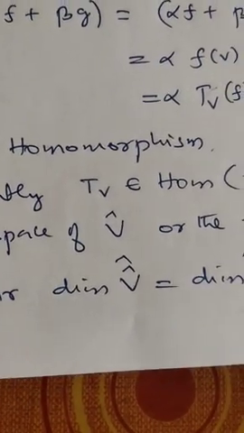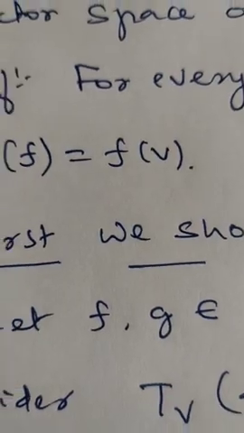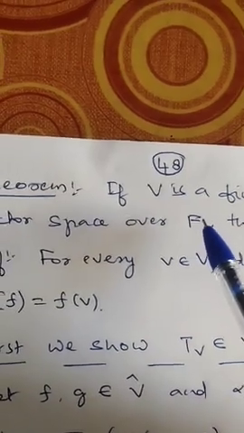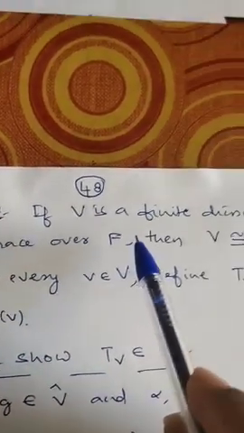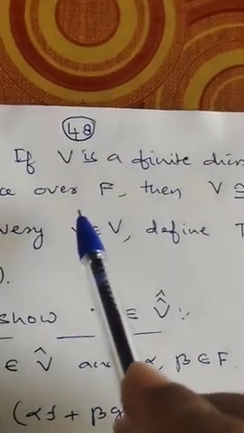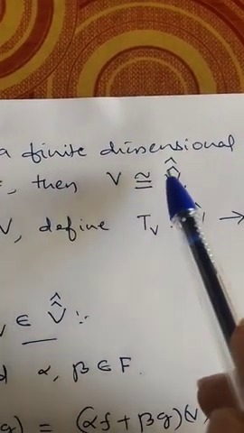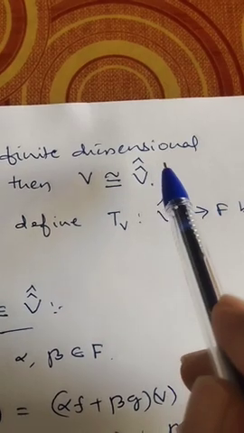Okay, now we are going to prove another important result of this class. The theorem says: if V is a finite dimensional vector space over a field F, then V is isomorphic to V double cap.